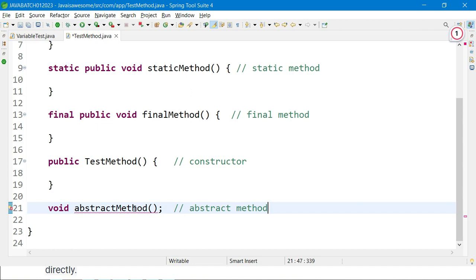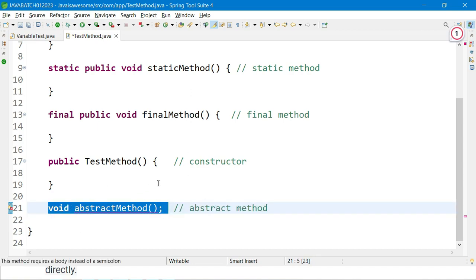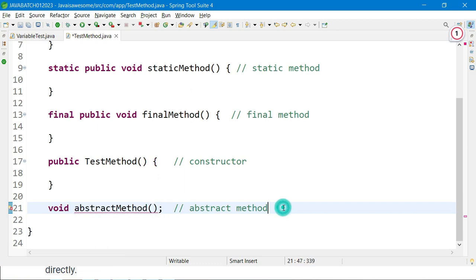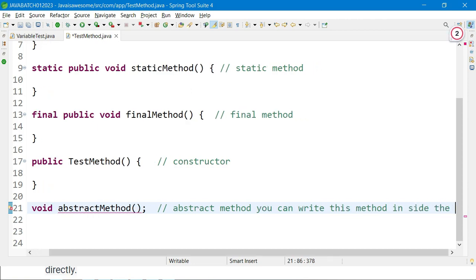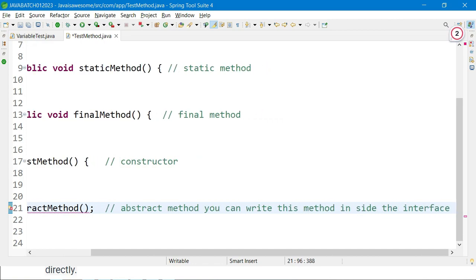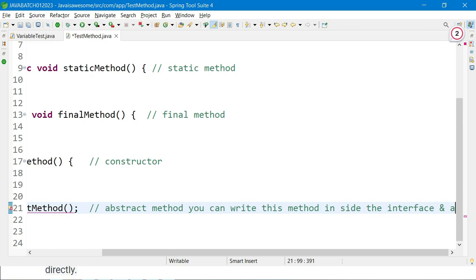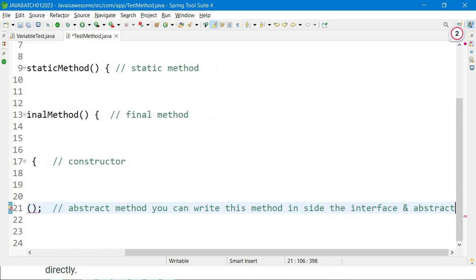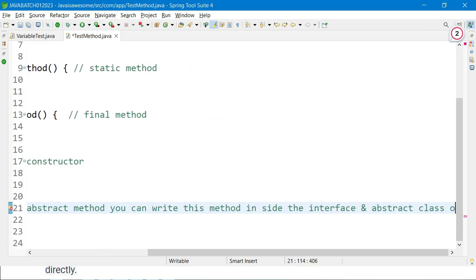And this method is only possible in an abstract class. You can write this method inside an interface and abstract class only.